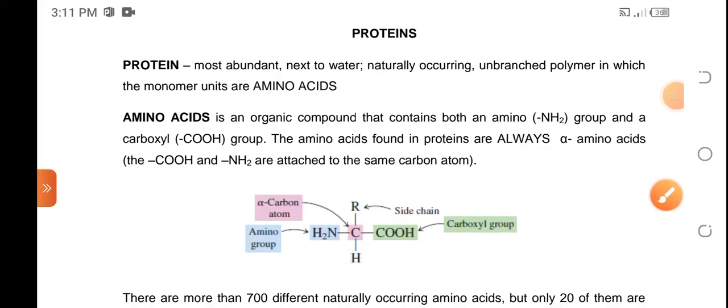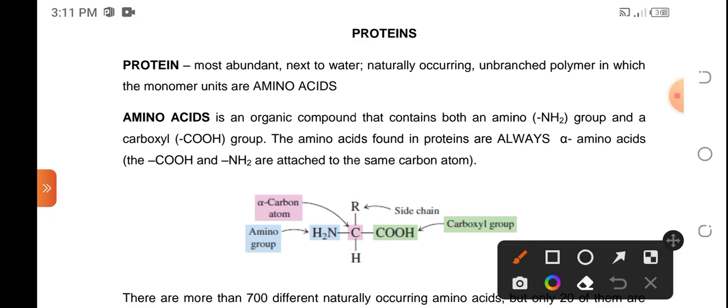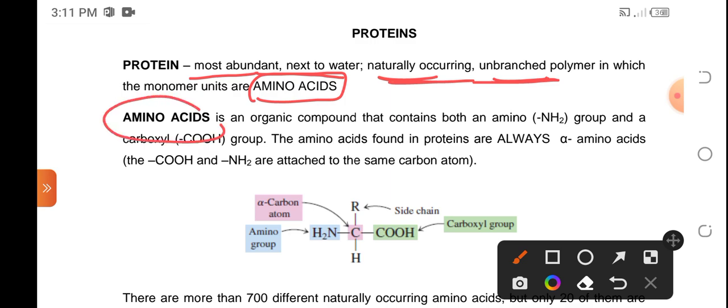Okay, for proteins, this is the most abundant in terms of human body. Proteins is most abundant next to water in terms of composition in the human body. And they are naturally occurring. They should be unbranched polymer in which the monomer is an amino acid. So the building blocks of proteins is called an amino acid, and they should be unbranched. So the connections between amino acid is just a straight chain.